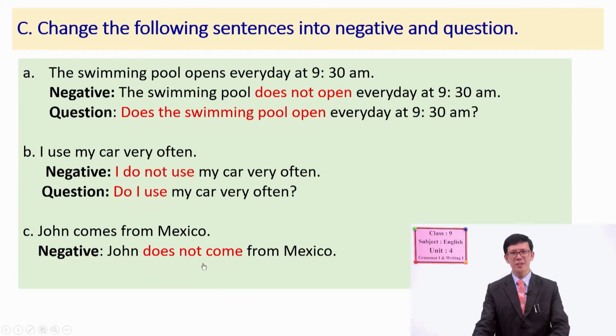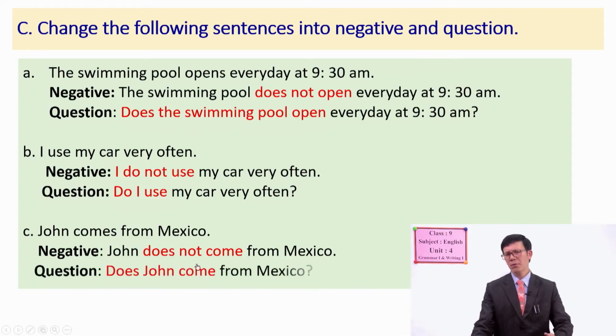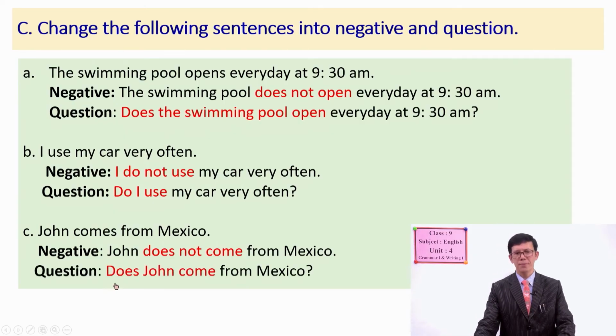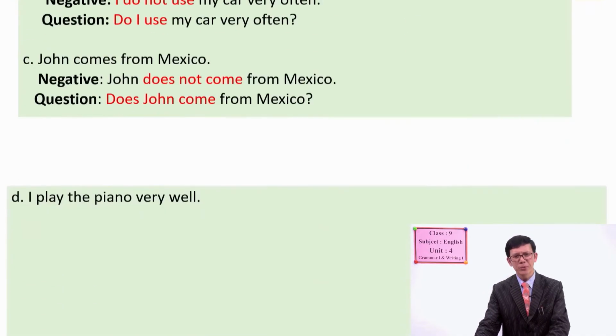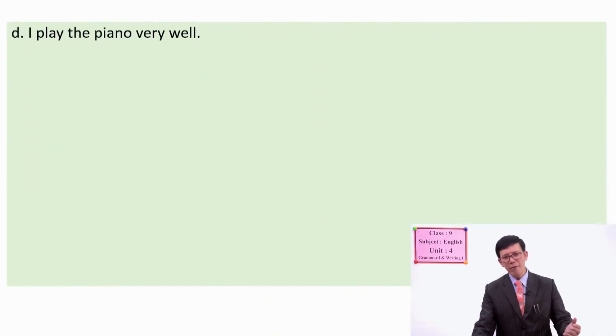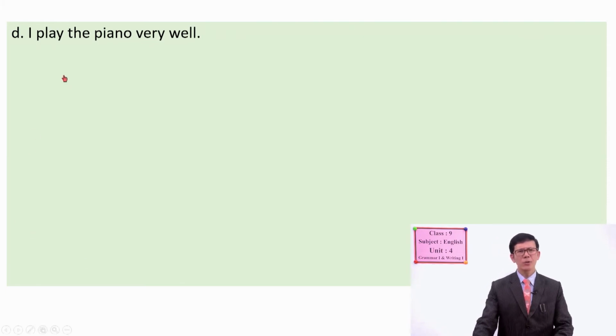Now, what about the question? Yes. Are you trying? Very good. So, does comes first. Does John come from Mexico? Right. Does John come from Mexico is the question. Yes, I hope now you are getting enough idea. Okay. Look at number D.